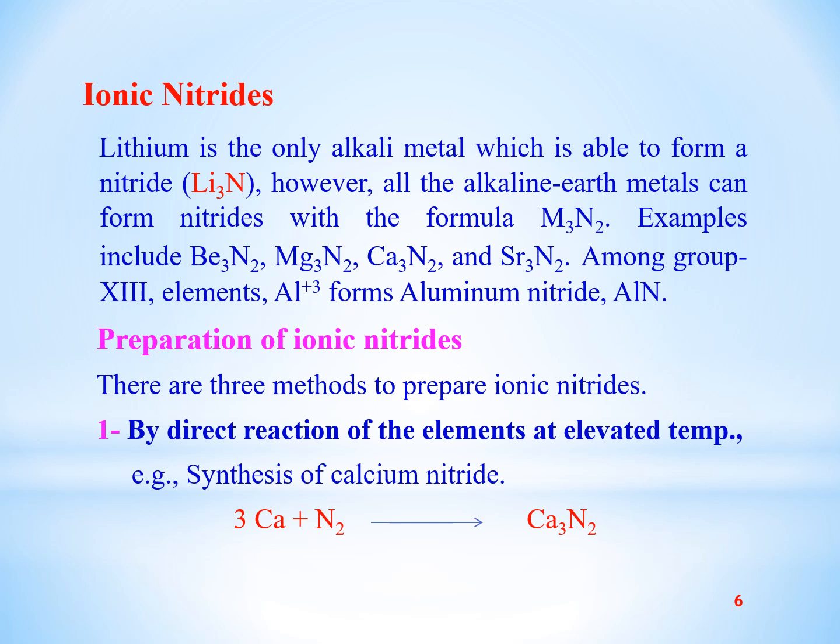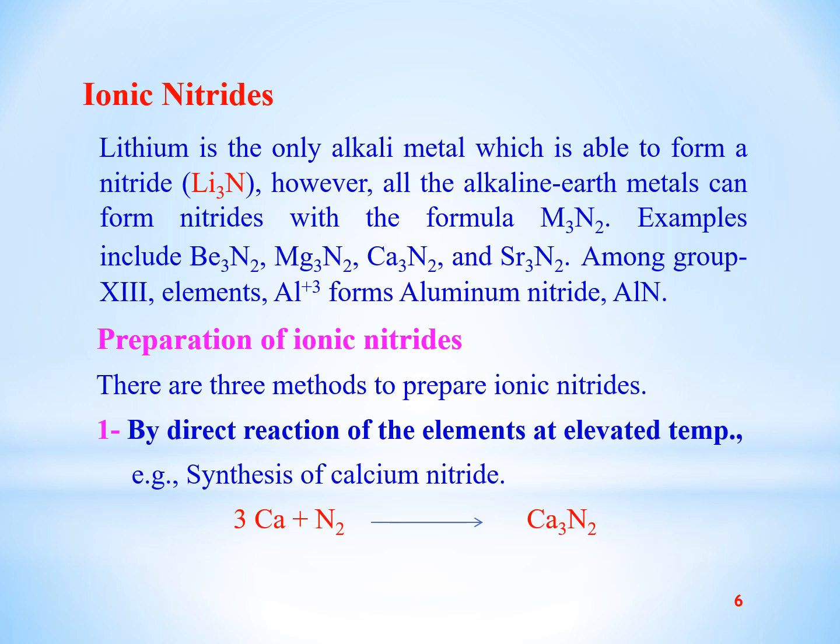We see that in the ionic nitrides there is an ionic bond between the positive ion and the nitride -3 ion. Among the alkali metals, only lithium forms the lithium nitride having the formula Li3N, while all the alkaline earth metals form nitrides having the general formula M3N2.